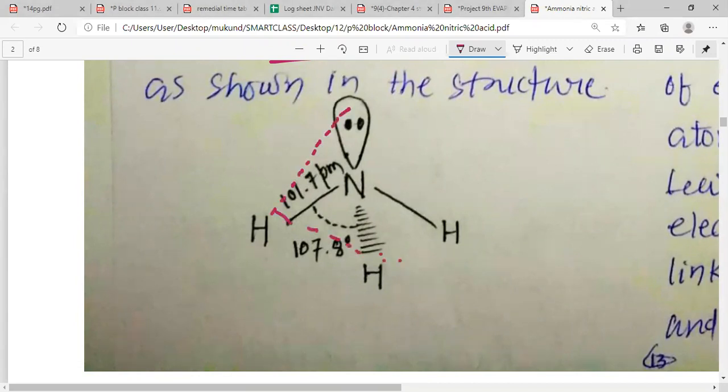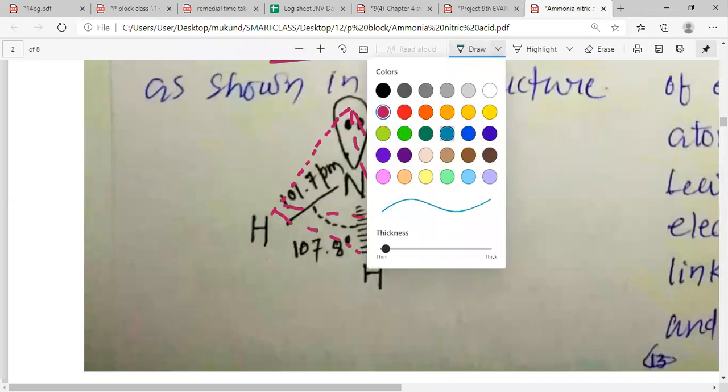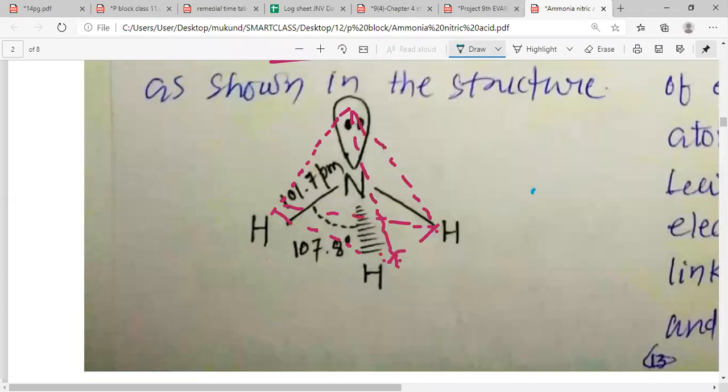The tetrahedral geometry. It's easy for you to understand. This is the tetrahedral geometry of our ammonia. But at the same time, my dear students, you can see this portion that I'm going to show you, which shows that it is pyramidal in nature.